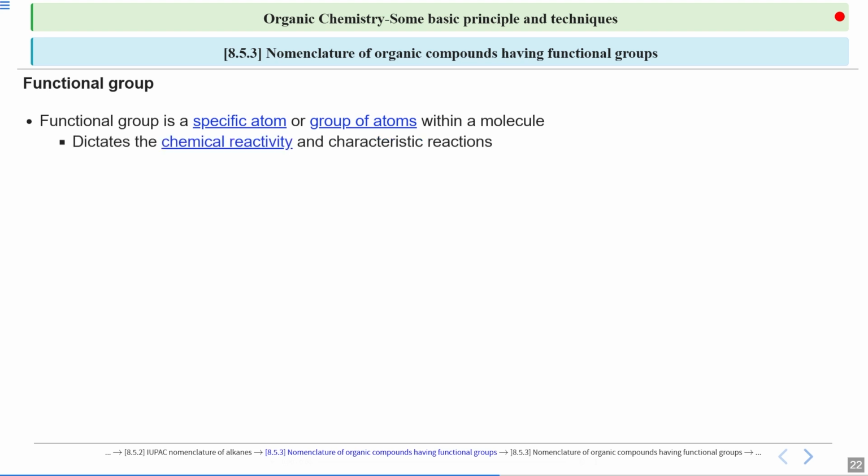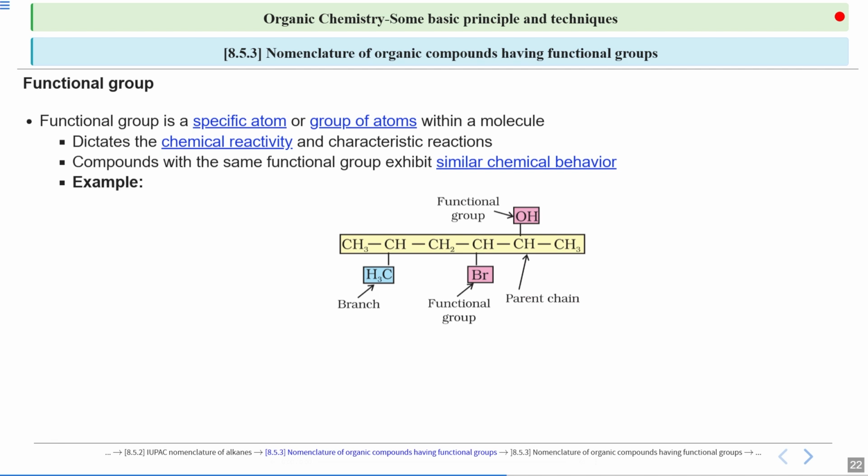So that property can be chemical and physical as well. So compounds with the same functional group often exhibit the same chemical behavior, due to which we have to specify them separately with a different kind of nomenclature.